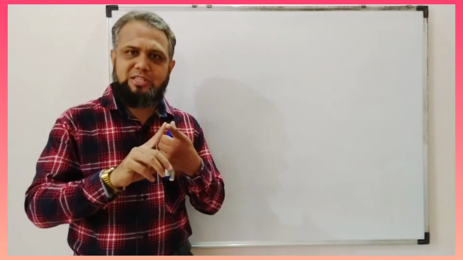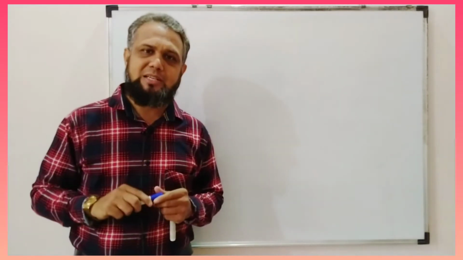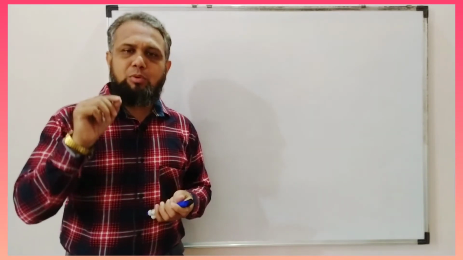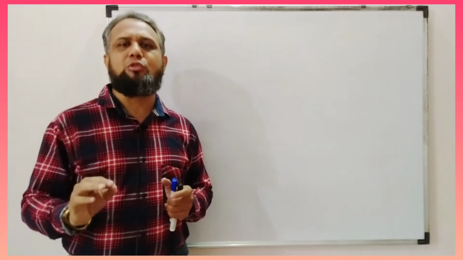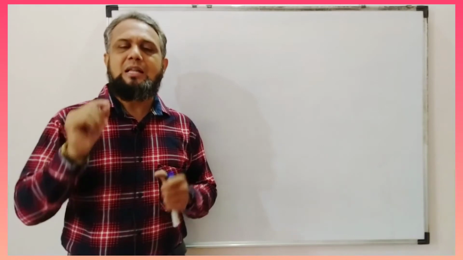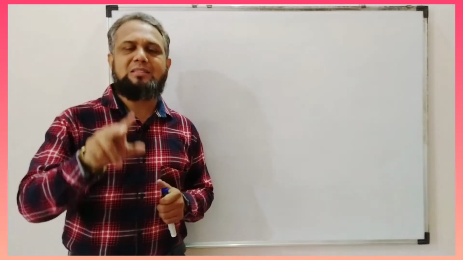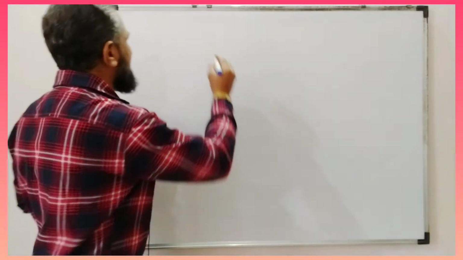This is the first type, and the second type is WH type interrogative sentence. Both are different from each other, and therefore while we transform the sentence from active to passive voice, the rules of both are different and their formulas are also different. So let us discuss the topic.